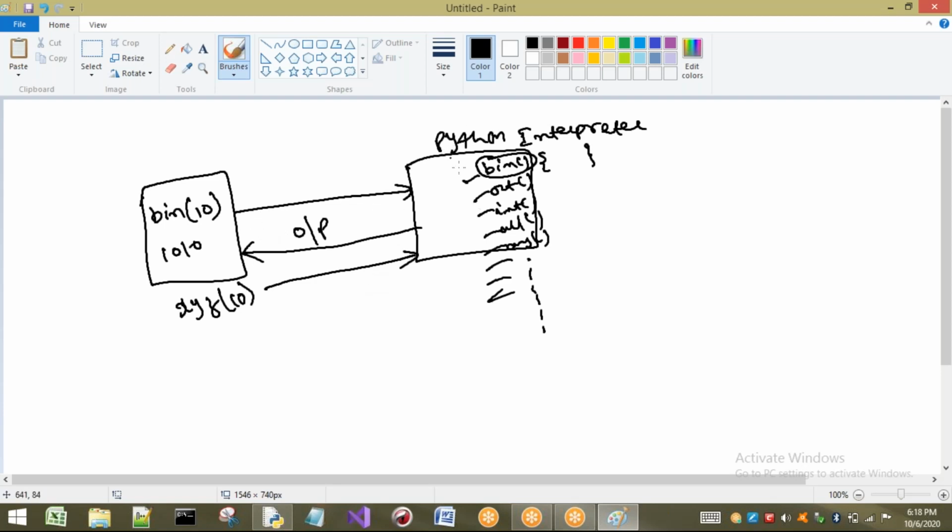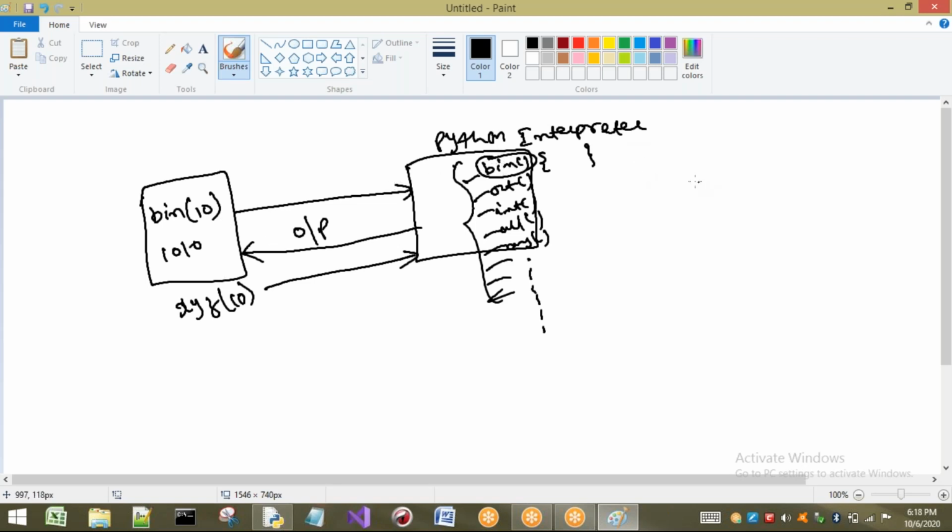So what happens? There are many inbuilt functions. An inbuilt function is already present with our Python interpreter. So there is no need of defining the same functionality again. If I want to convert one number to binary, for example, that function is already present. So I just have to write bin of 10, and automatically this bin function is executed internally and the result is written.